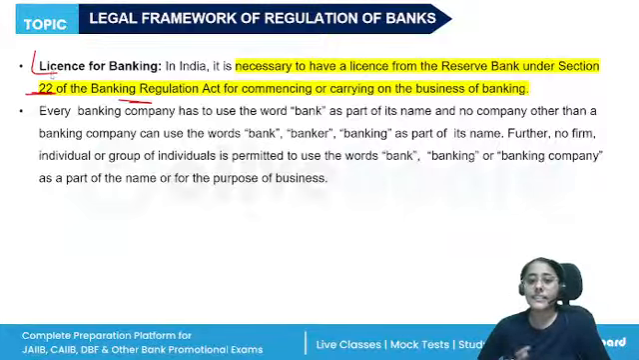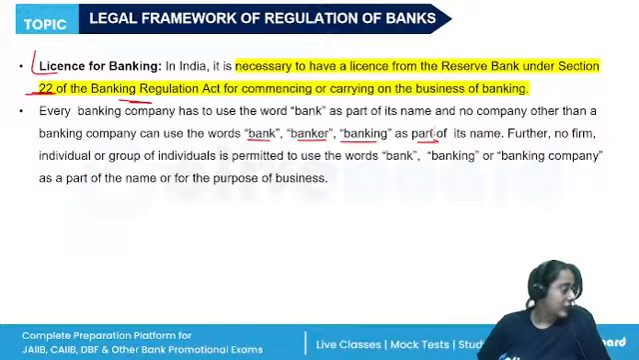Once they get the license, they will have to use the word bank, banker, or banking as a part of its name, and no other entities are allowed to use these terms. Any company that was in existence before the Banking Regulation Act of 1949 came into force also needs to apply for the license within 6 months.